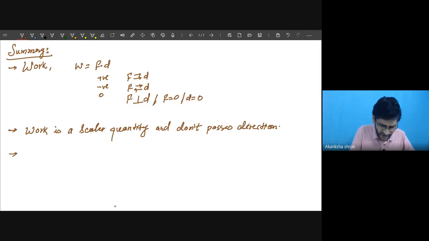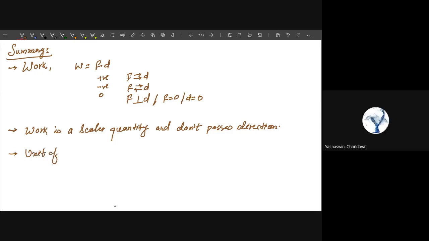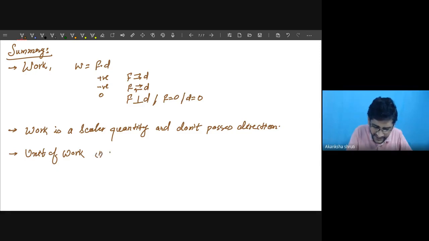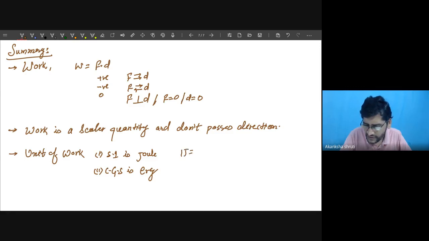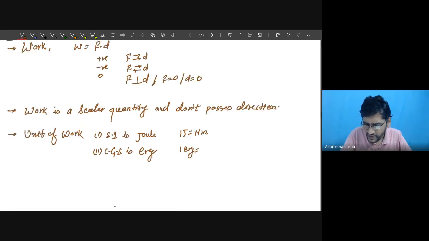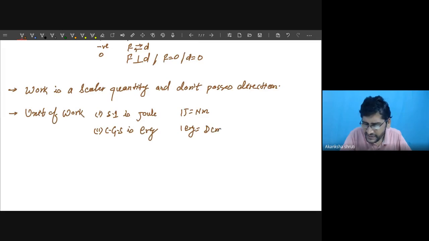Then we have learned about the unit of work. Joule. Very good. So first our SI unit is joule and CGS unit is erg. Yes. So 1 joule is equal to Newton meter and 1 erg is equal to dyne centimeter.